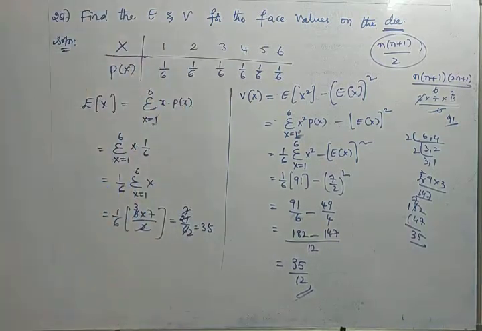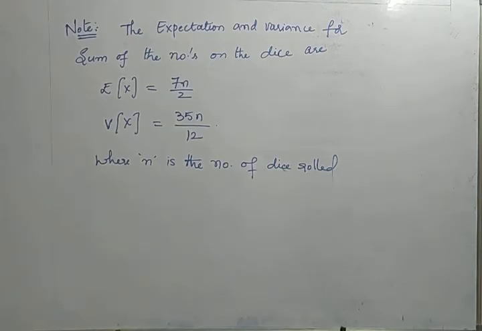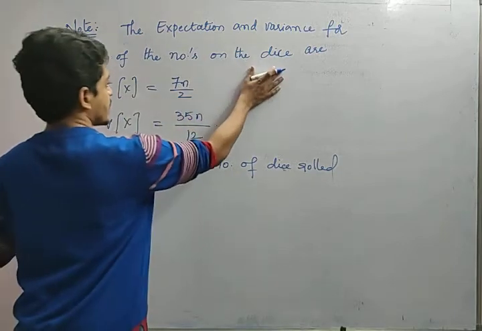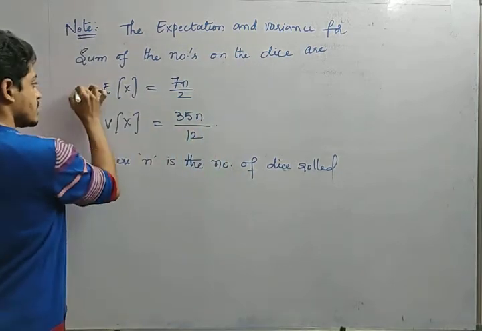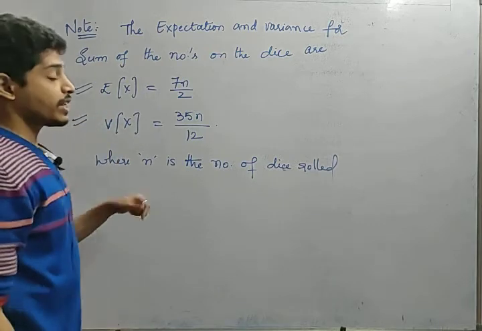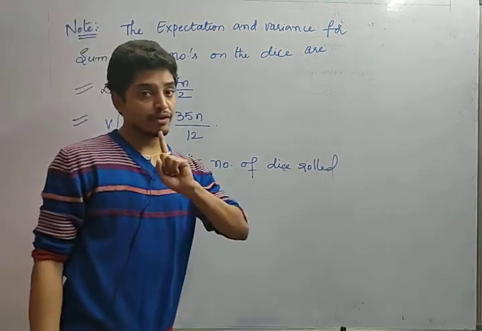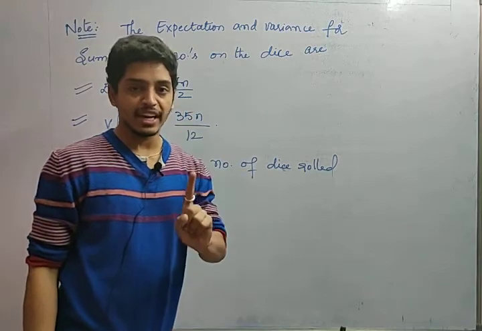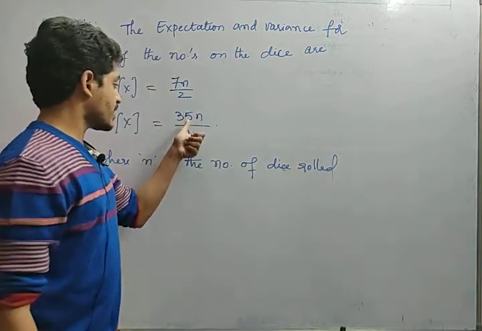So in this way, we will calculate the expectation and the variance of face values on the die. Now very important shortcut, friends. Listen carefully. See, the expectation and variance of the sum of the numbers on the dice is, expectation of x is 7n by 2 and the variance of x is 35n by 12. So in the previous problem we calculated expectation and variance for only one die. So we got 7 by 2 and 35 by 12.